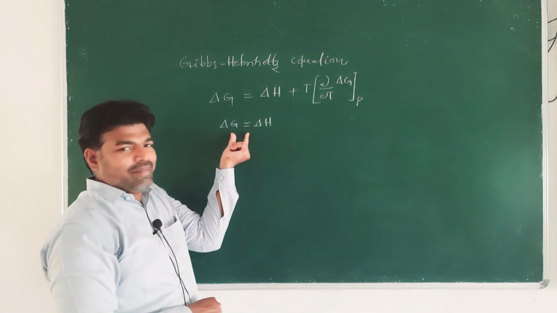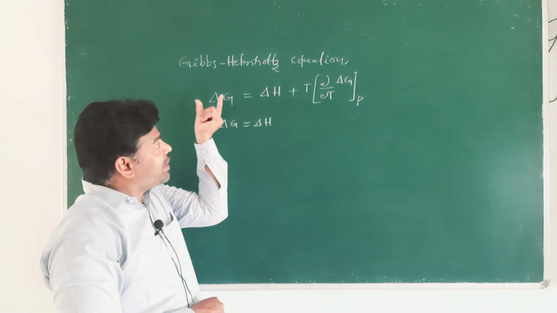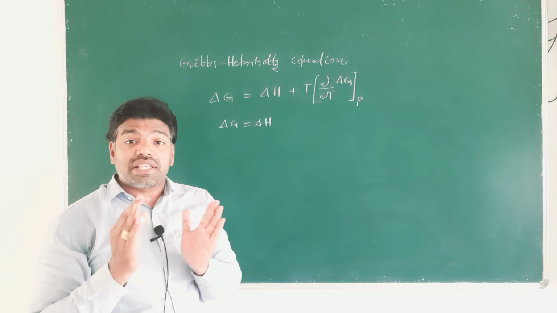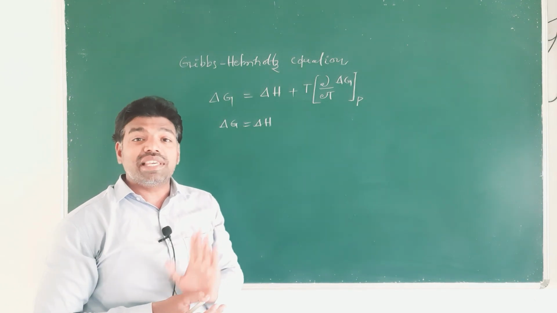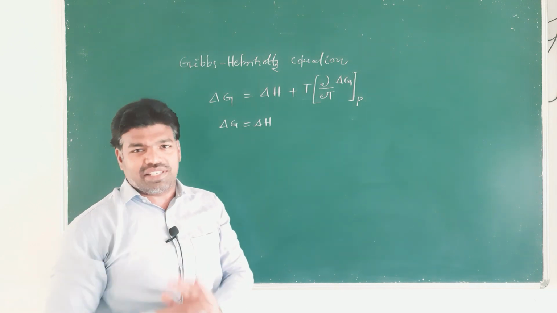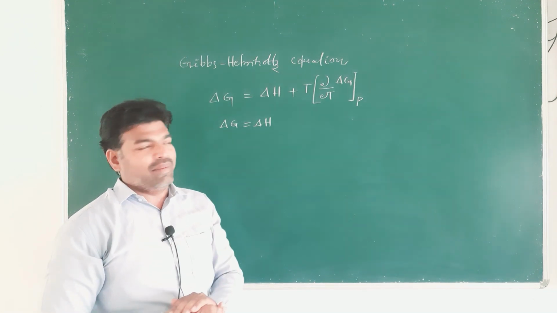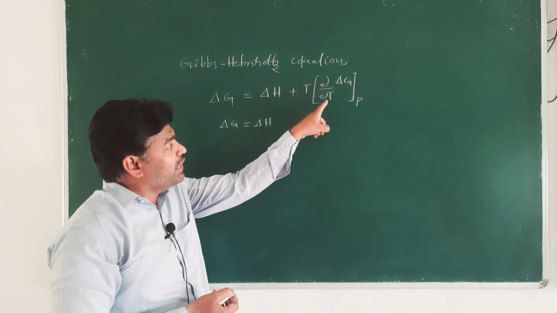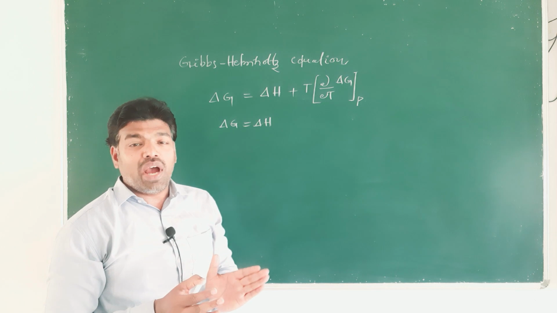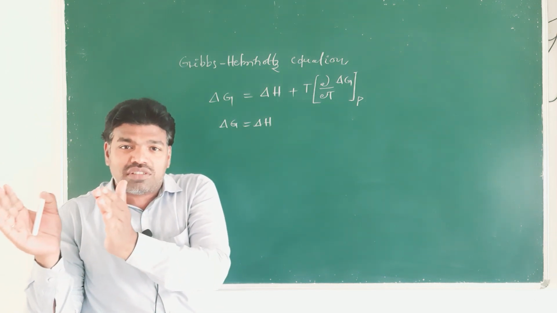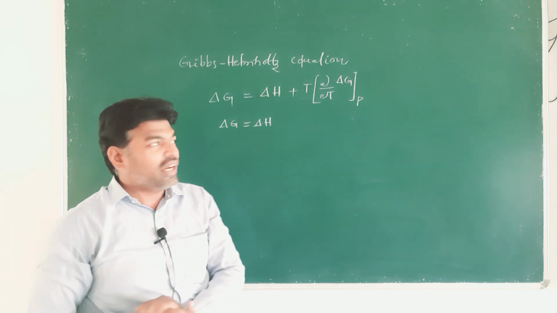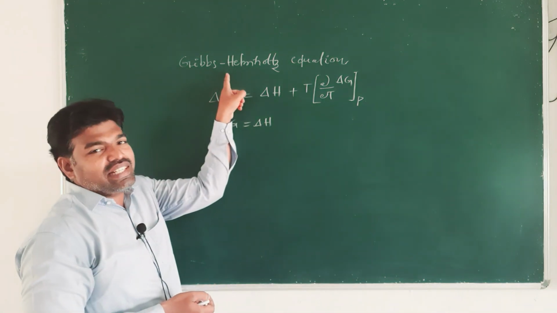Based on this Gibbs-Helmholtz equation, scientist Richard measured EMFs of many cells at different temperatures and observed that the value of dou by dou T of delta G approaches 0 as the temperature is lowered, right?